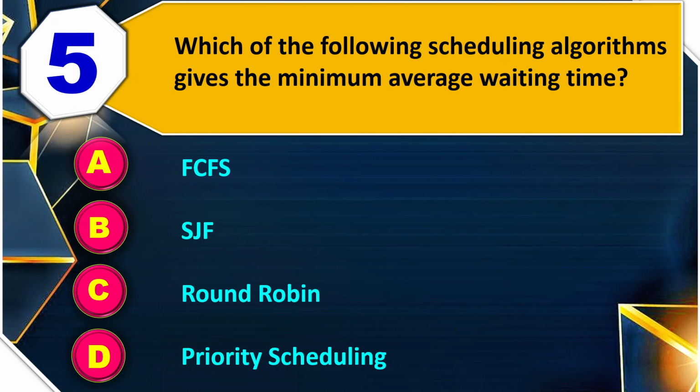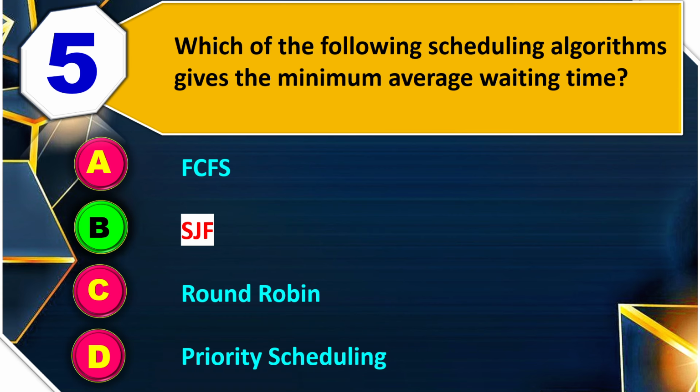Fifth, which of the following scheduling algorithm gives the minimum average waiting time? FCFS, SJF, round robin या फिर priority scheduling? So the right answer is SJF. 6. The main disadvantage of the first come first serve scheduling is starvation, convoy effect, high turnaround time या फिर low throughput. So the right answer is convoy effect.